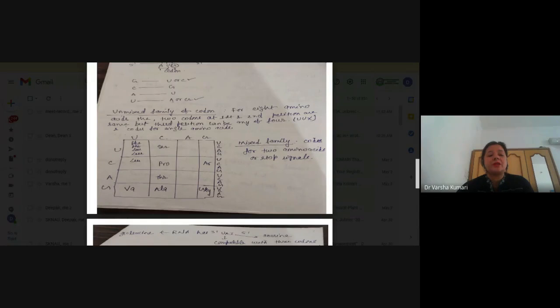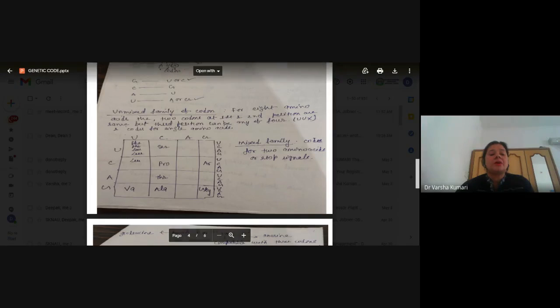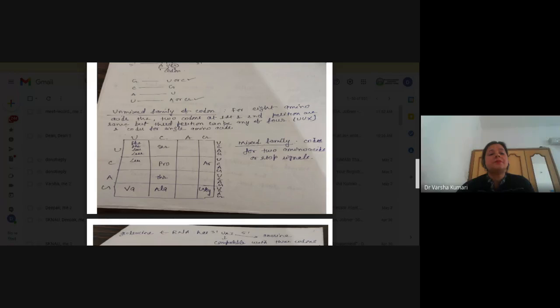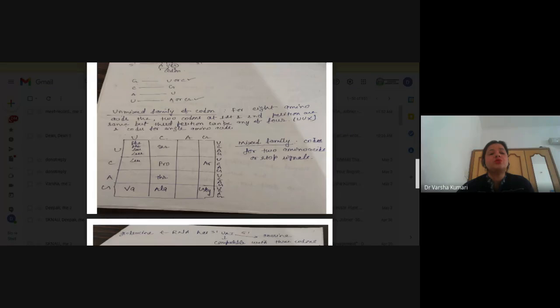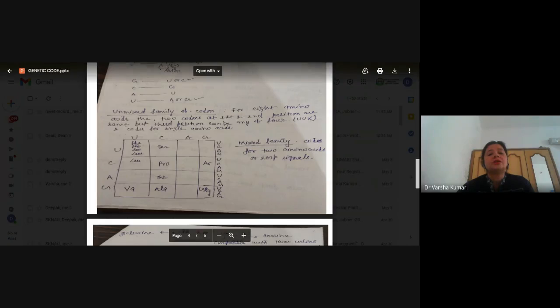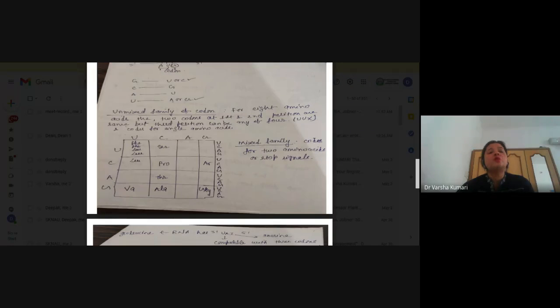We have seen valine, where all the four codon combinations specify a single amino acid. But in case of the first one, you can see here, UUU and UUC decipher only phenylalanine, and UUA and UUG decipher leucine.